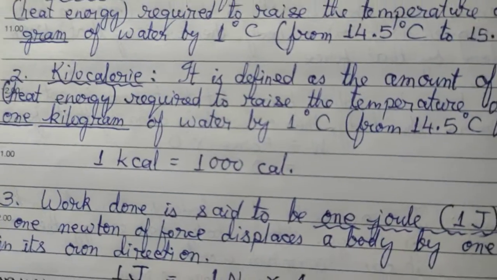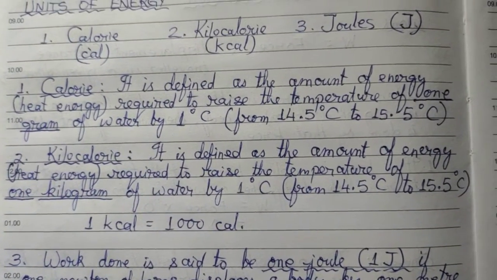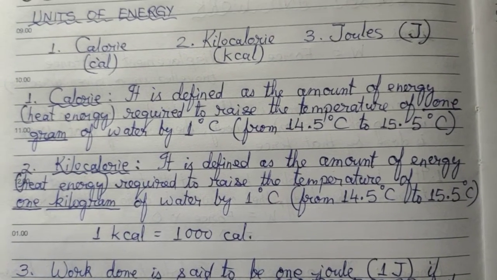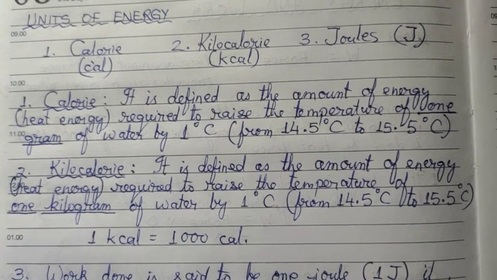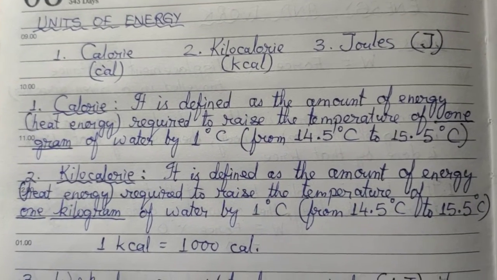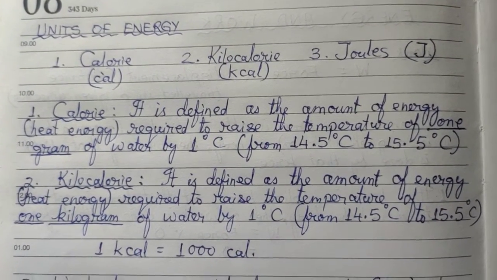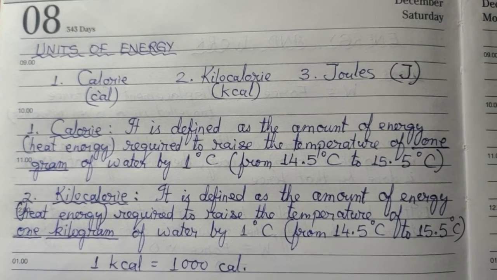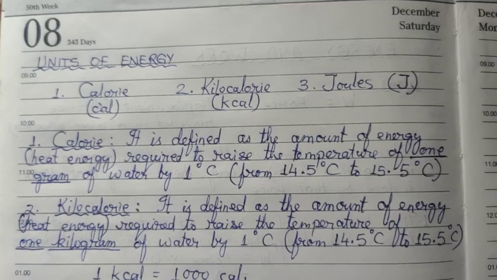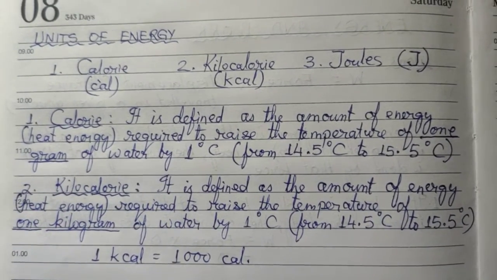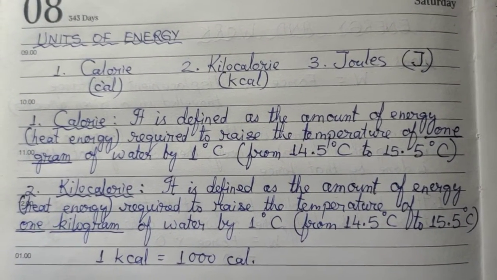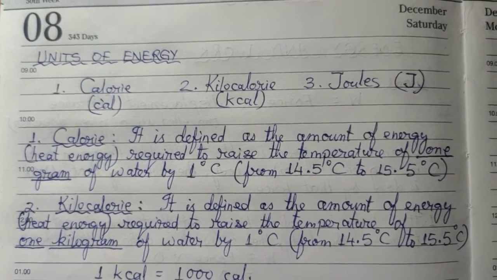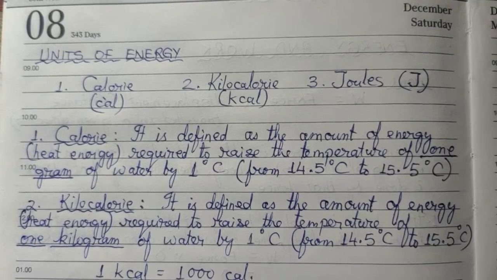Similarly, another unit is kilocalorie. It is defined as the amount of heat energy required to raise the temperature of 1 kilogram of water. In the previous case, when we were discussing calorie, it was 1 gram of water. That's why I had underlined 1 gram. In kilocalorie, kilo means 1000, we multiply that value by 1000.